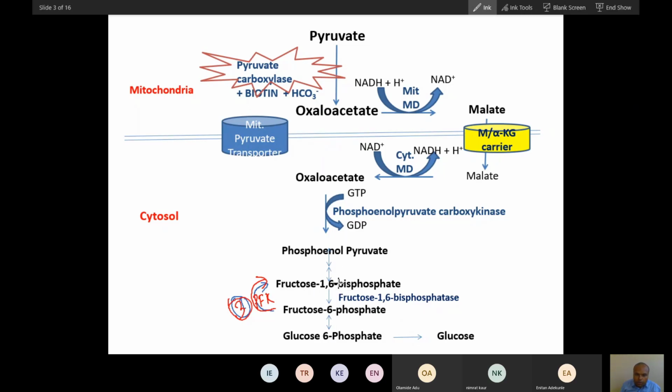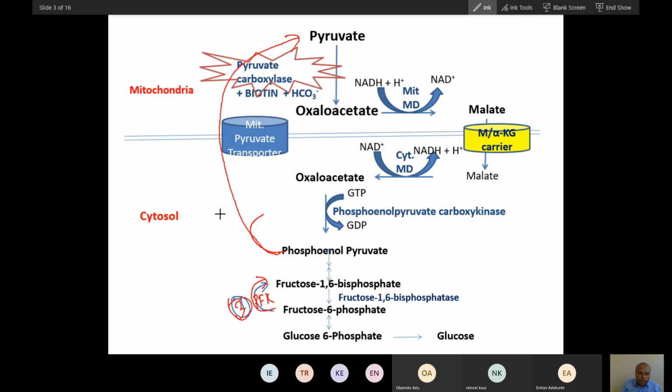Now fructose 1,6-bisphosphate ultimately will convert through different compounds, through glyceraldehyde, then glyceric acid, then phosphoenol pyruvate, through reversible reactions. Then phosphoenol pyruvate will convert into pyruvate in one reaction only, inside the cytosol, not in mitochondria.